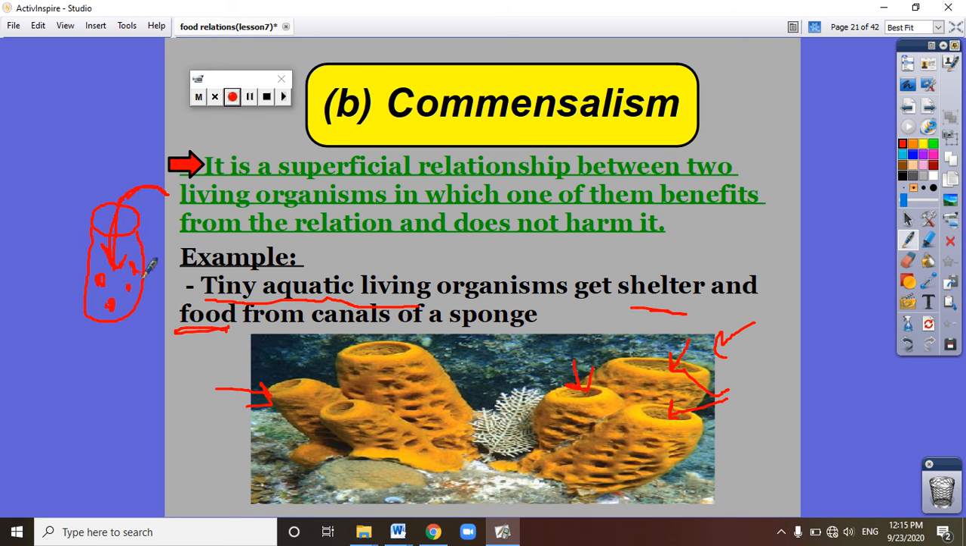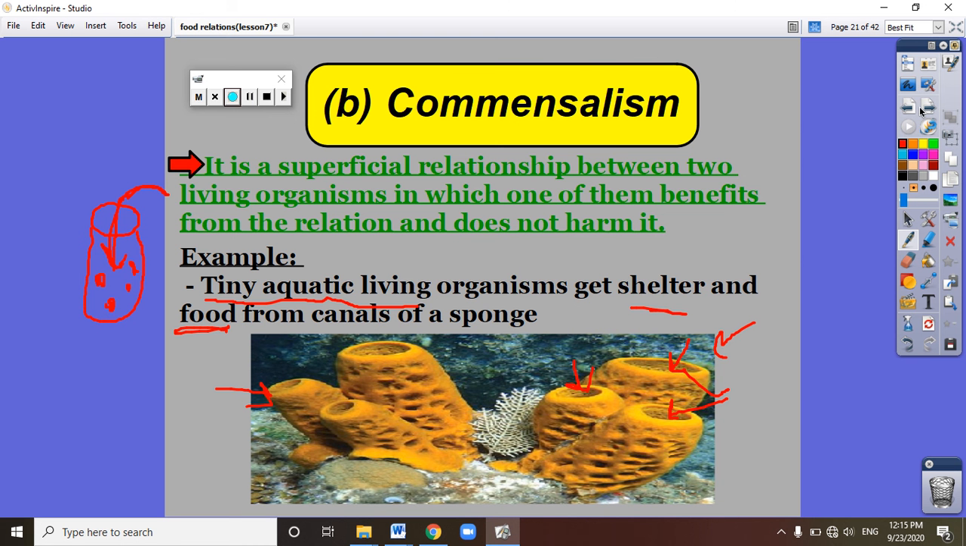So which living organism here gets benefit? The tiny aquatic living organisms or the sponge? Very good, the tiny aquatic living organisms. And which one, in the commensalism food relationship in this example, neither benefits nor is harmed? It's the sponge.